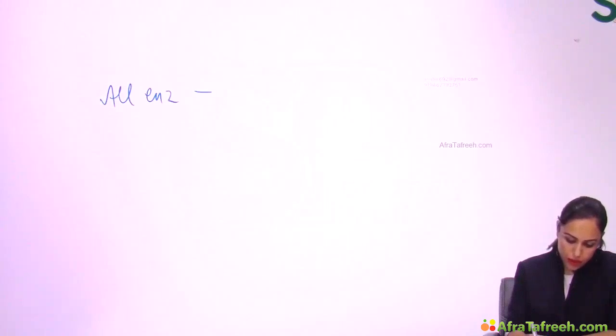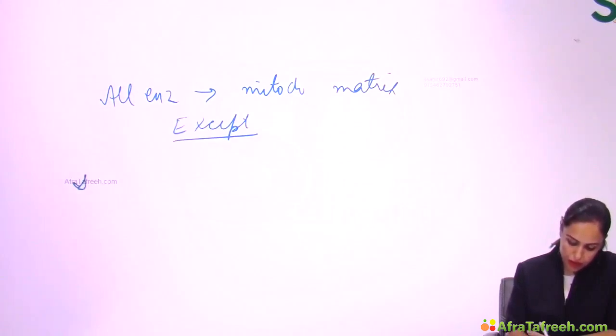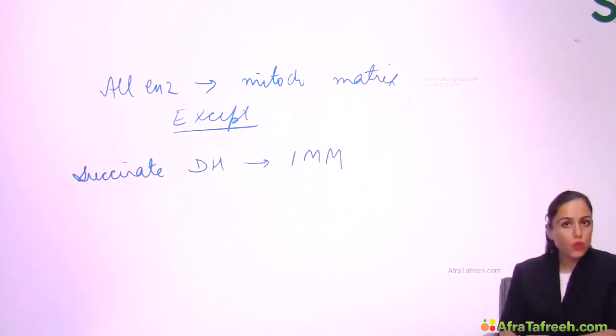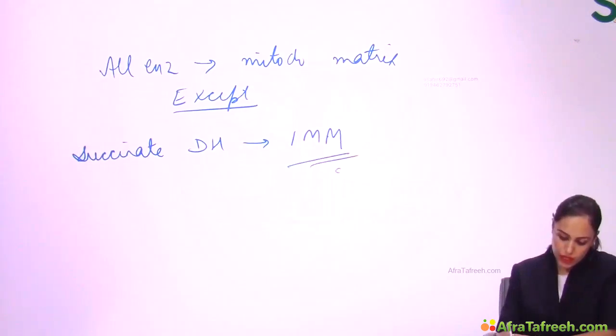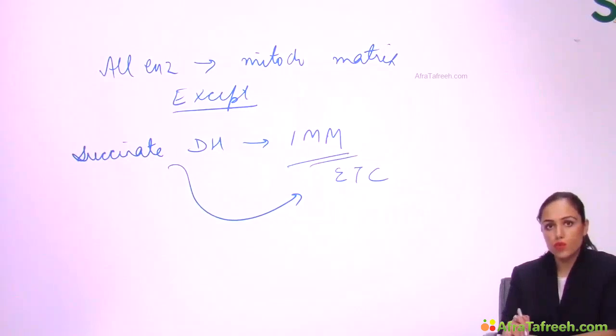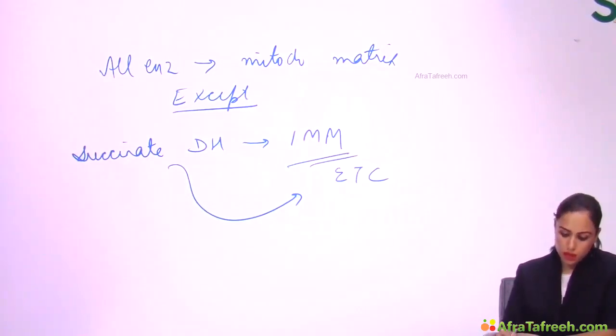Then note down, all the enzymes of TCA cycle are lying in mitochondrial matrix except one, and that is succinate dehydrogenase, which is lying in inner mitochondrial membrane. You know, in inner mitochondrial membrane, ETC occurs. This enzyme has also a role in ETC, that is complex 2 of ETC, that we'll be seeing later in another video for ETC, right?